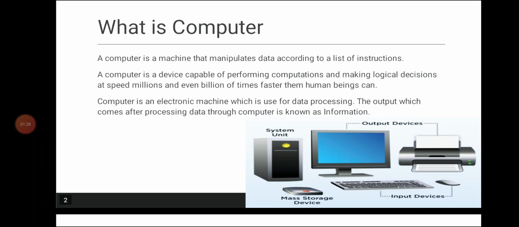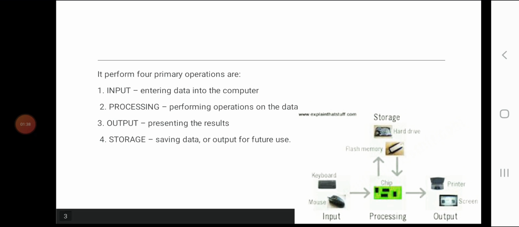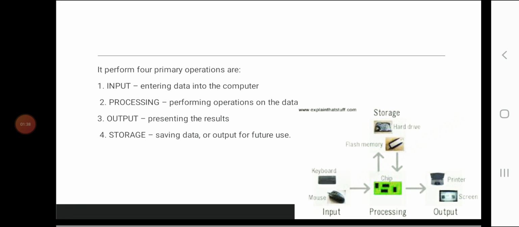As we see in this diagram: system unit, mass storage devices, output devices and input devices. It performs four primary operations.